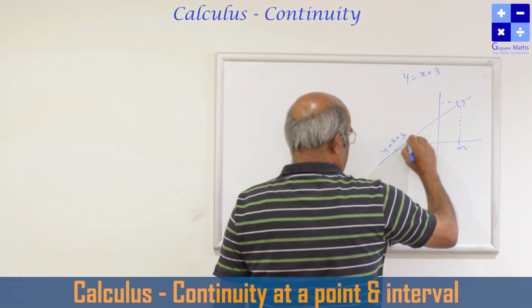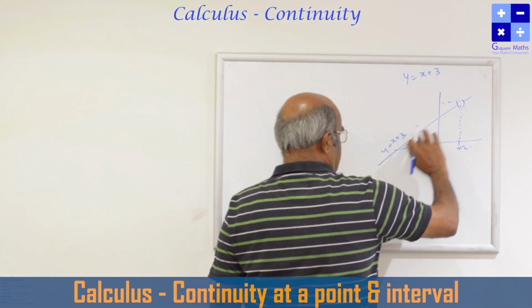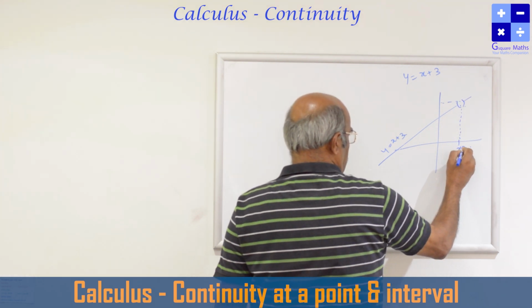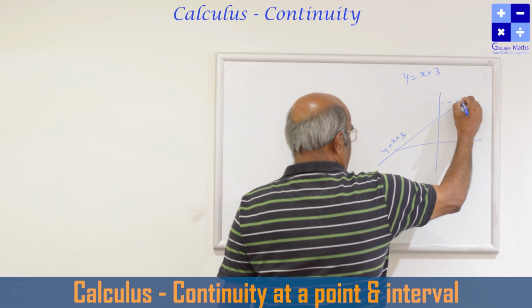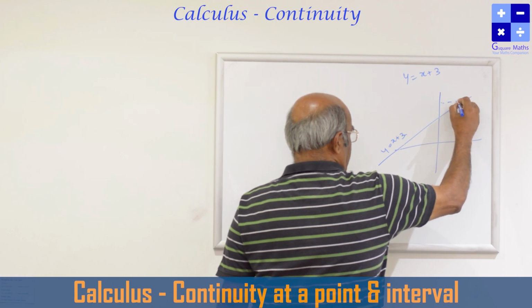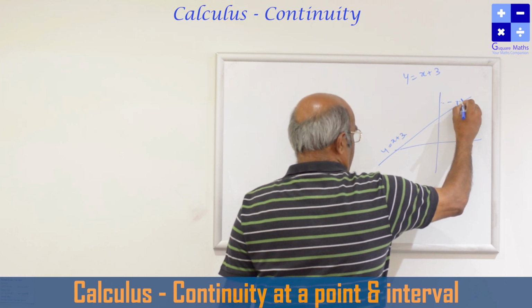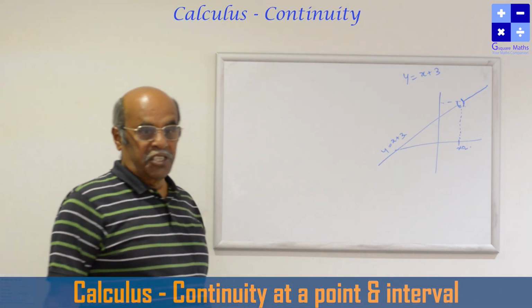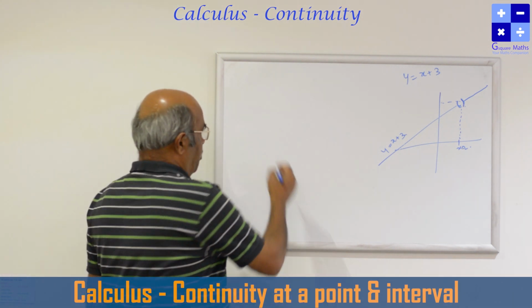I can draw the line; it's a linear equation and hence it's a straight line. That's also a straight line. At the point x equal to 2, the function is not defined. There is a gap, there is a hole on the graph, and then I have to lift the pen and continue. The function is discontinuous. Left hand limit exists.